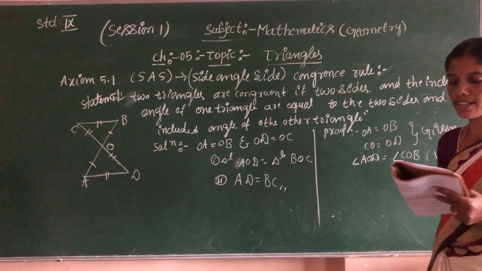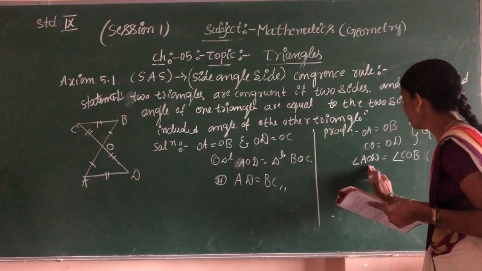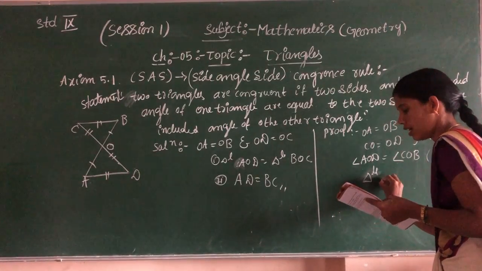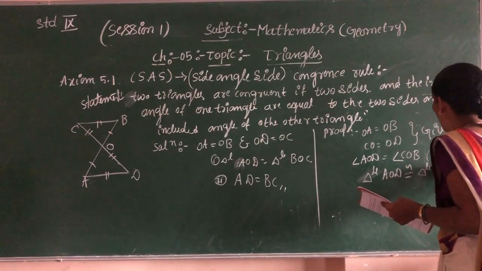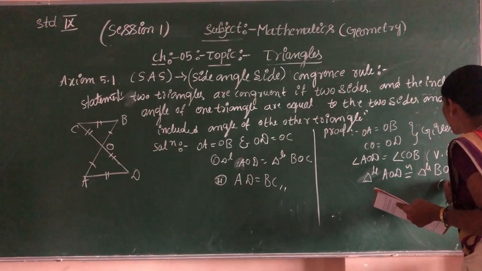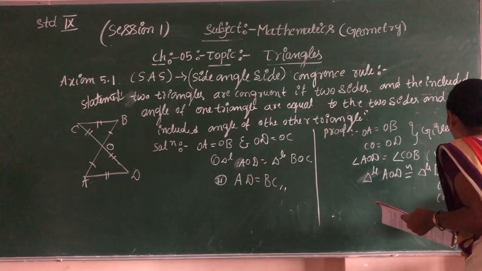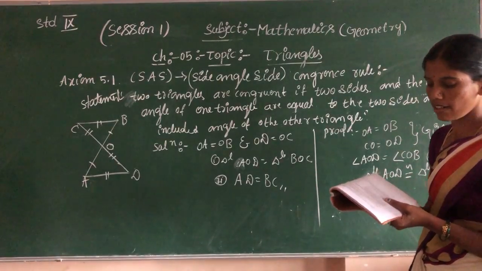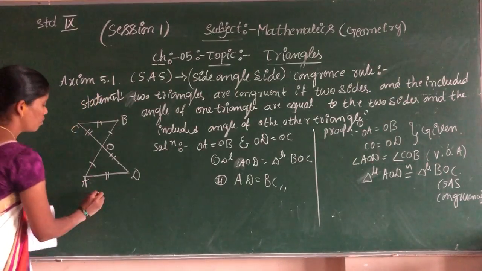Okay children, I am writing in chart form. In triangles AOD and BOC, angle AOD is equal to angle COB, so triangle AOD is congruent to triangle BOC by SAS congruency, side angle side congruency. This is the proof for the first. Now next, the second one, proof for the second.